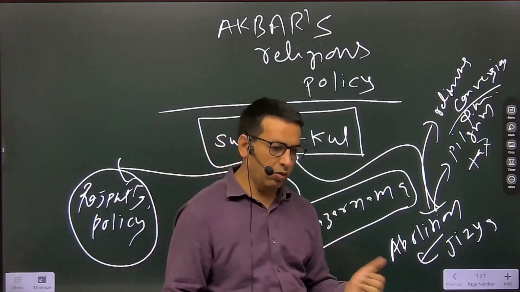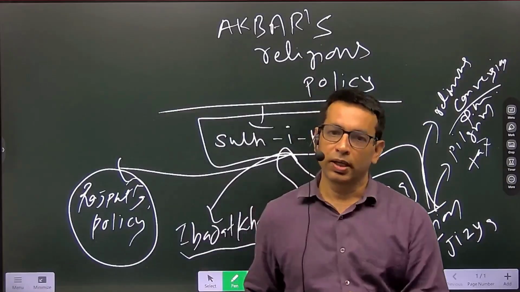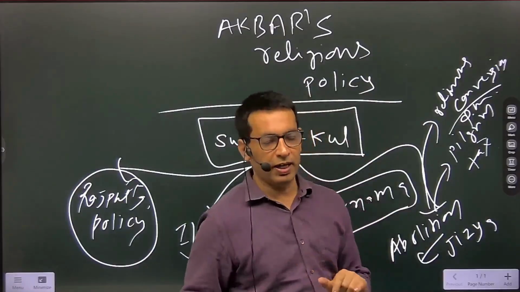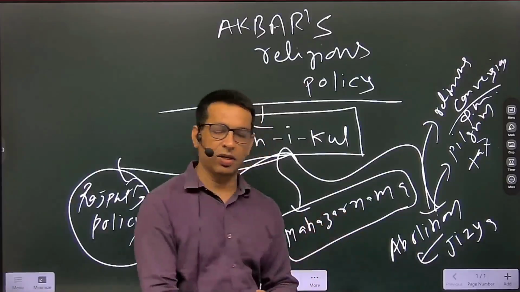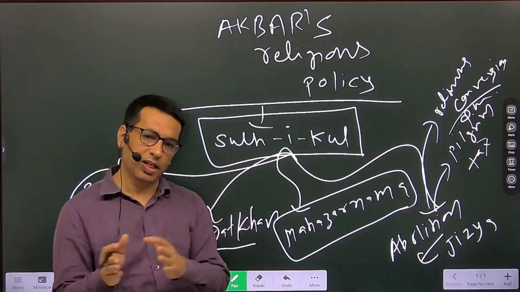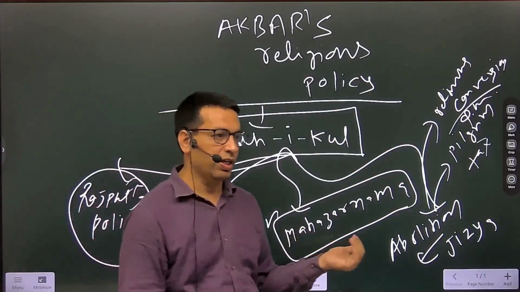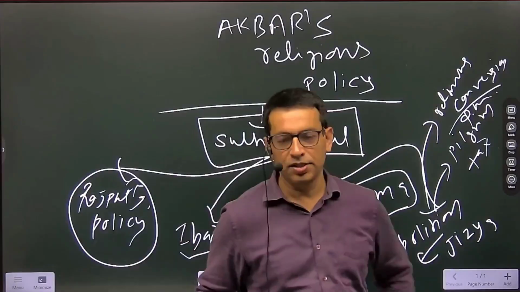But whether it's a secular or a religious tax, even if we don't get involved in that dispute, it was definitely a tax which made a difference between the Muslim subject and the non-Muslim subject. And that's why Akbar abolished the jizya tax.